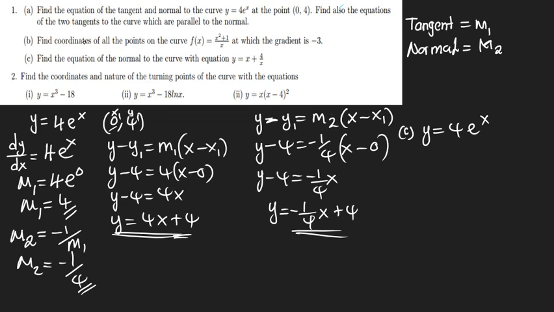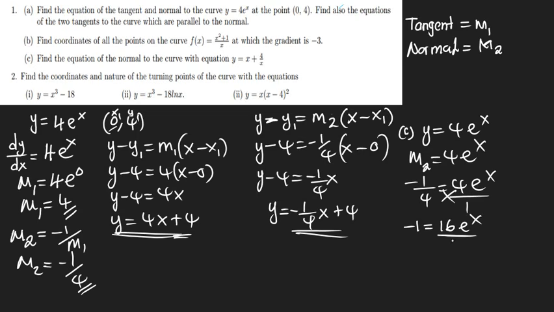You're going to put your gradient 2 here, so negative 1 over 4 is equal to 4e to the x. When you cross multiply, you're going to have negative 1 is equal to 16e to the x over 16 over 16. Then e to the x is equal to negative 1 over 16.